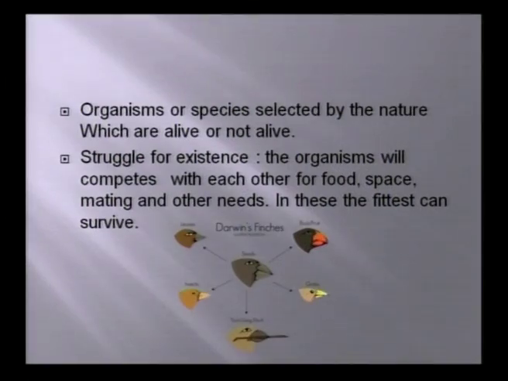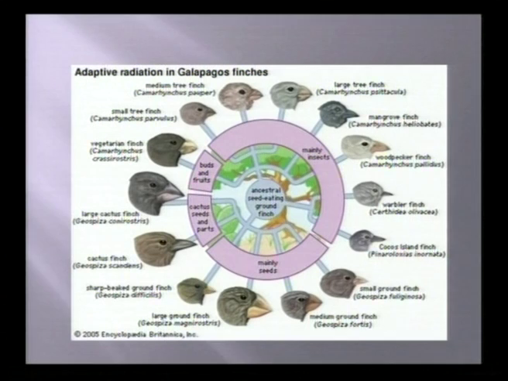Friends, just observe this slide. Here we are seeing some structures of bird beaks. Have you found any difference? Yes, there is a difference. Here we are seeing different types of birds' beaks.